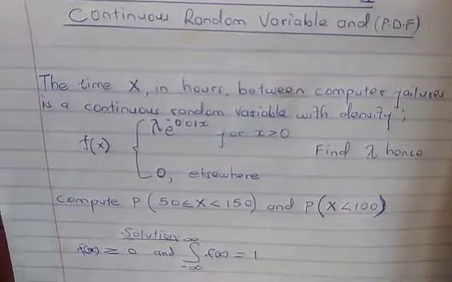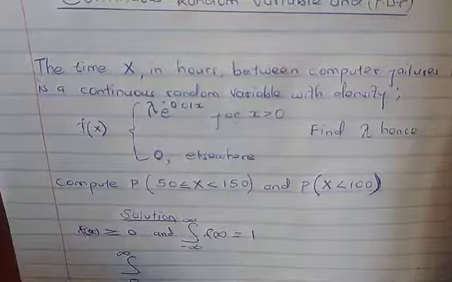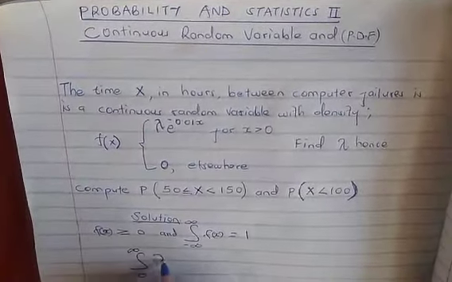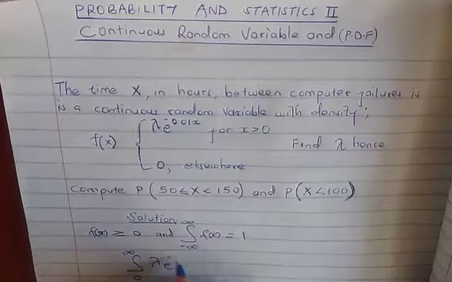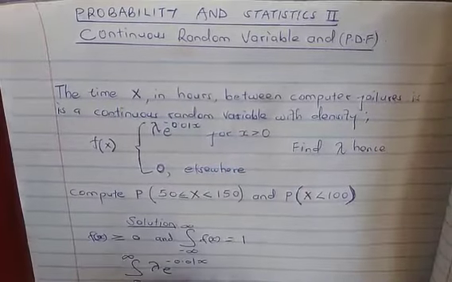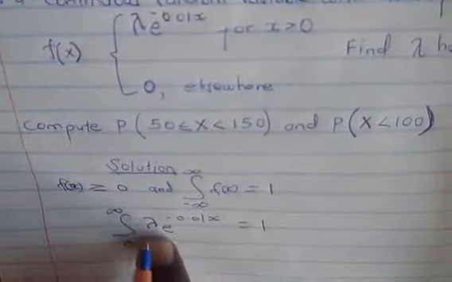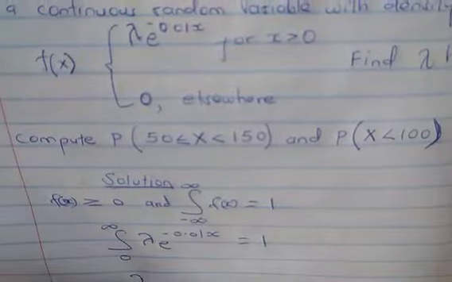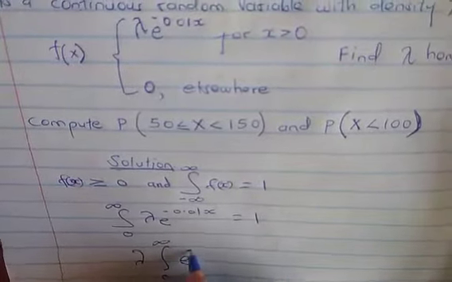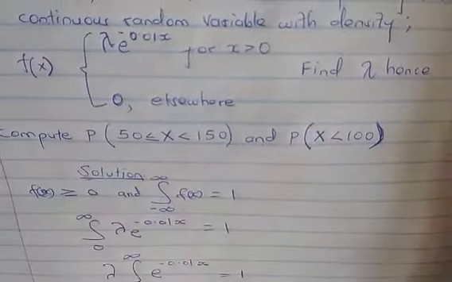Therefore, to find lambda, we are going to integrate from 0 to infinity because our limits are greater than 0, of our equation, that is lambda exponential of negative 0.01x, equals 1. We factor out lambda since it is a constant. We say lambda integral from 0 to infinity of exponential negative 0.01x is equal to 1.